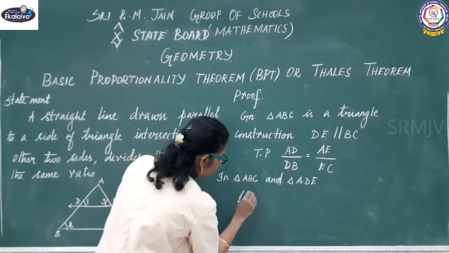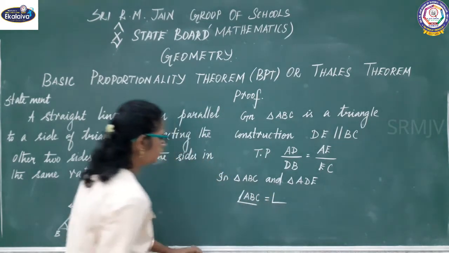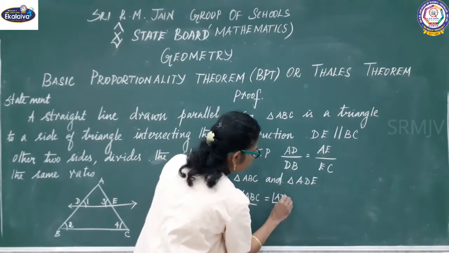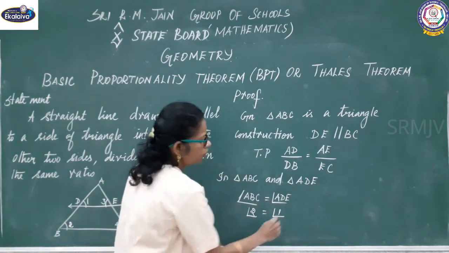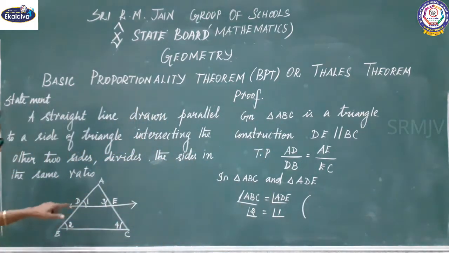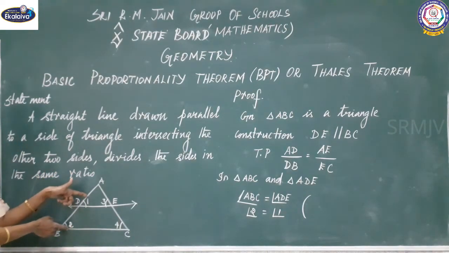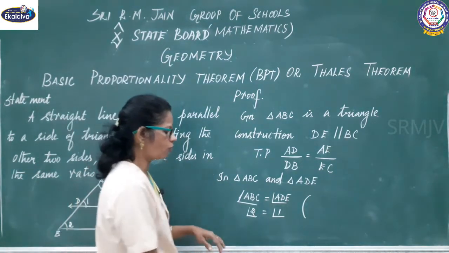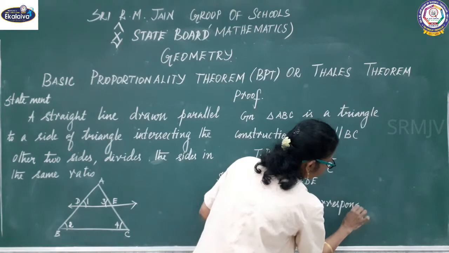Why is it equal? That is angle 2 equal to angle 1. Why is it equal? I said DE parallel to BC, AB will act as a transversal. That means this angle will act as corresponding angles. Corresponding angles are equal.